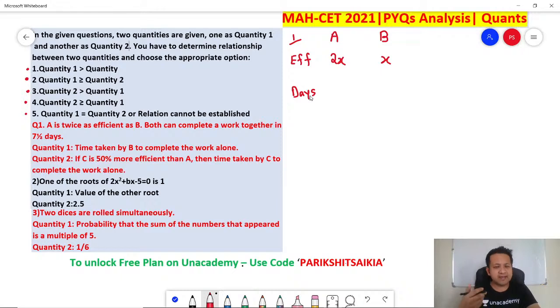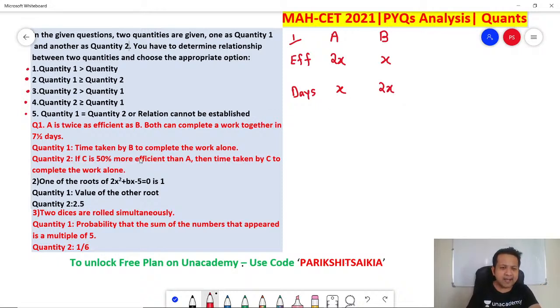Will you agree? As an example, there are 20 chapters, let's say in Quants. I am very efficient. I can do 10 chapters per day. In that case, I can complete my syllabus in 2 days. But if someone is very inefficient, he does only 1 chapter per day. In that case, he's going to take 20 days. So if you are more efficient, you will take less days. So the relationship between efficiency and days is inversely proportional. So if efficiency is in the ratio of 2:1, number of days required will be in the ratio of X:2X. Correct? Just the opposite, inverse.